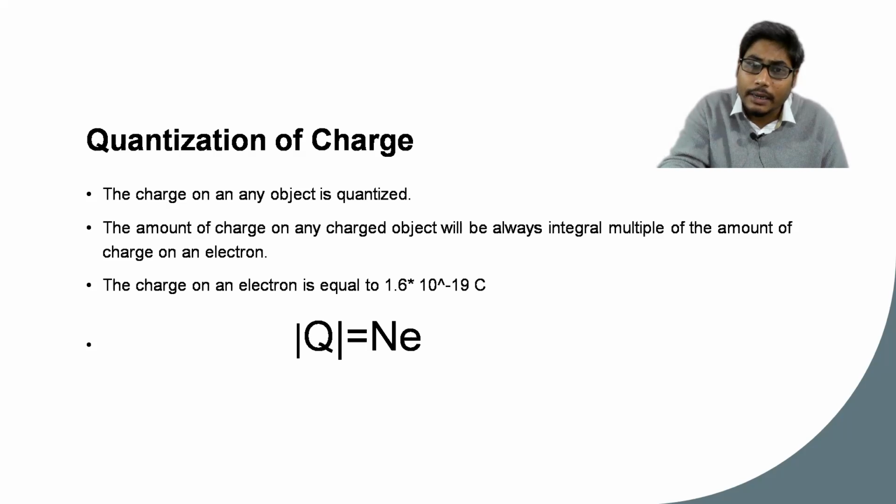So we are considering here only the magnitude of charge, because charge has both natures, positive and negative. But whatever it is, it should be an integral multiple of the amount of charge on an electron. If you understood this concept easily, then let's discuss a question. For that I have to get back to the whiteboard.